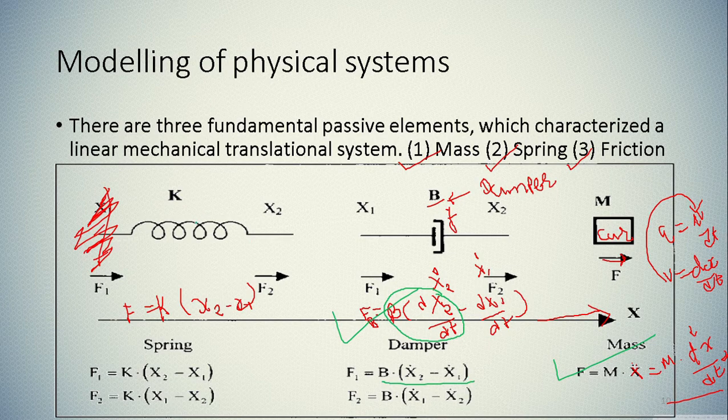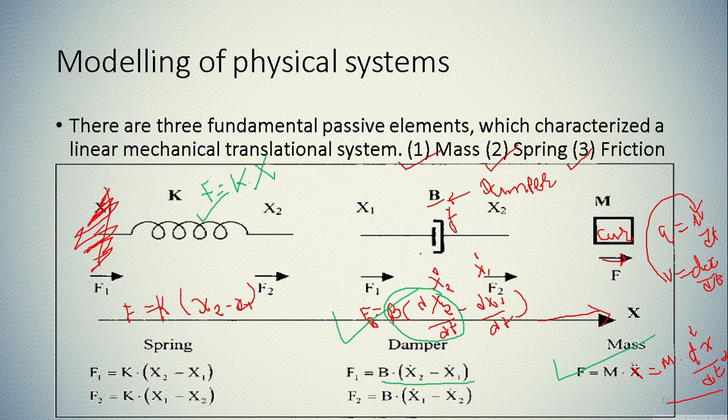Same way for a spring element, you have to remember that force is equal to k multiplied by x. So if one element, it is only k multiplied by x, but when two displacements are there, in that case x2 minus x1. So these three formulas are very important for you whenever we mathematically model any mechanical system. In that case we are going to use these three formulas. So just keep these three formulas in mind.